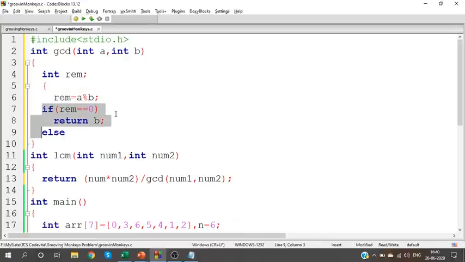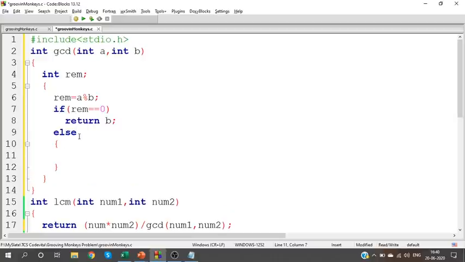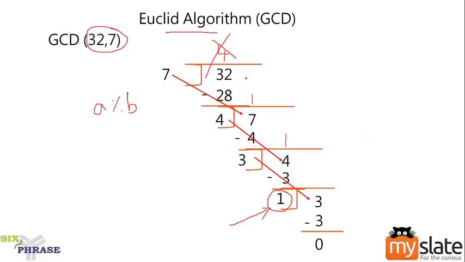So take the division process within a loop. If your remainder is not 0, we need to continue the division process. How should I continue it? See, initially this is A, this is B and 4 is the remainder. Next time, what becomes the dividend? A becomes the dividend, which means the B value is given to A. Can you see that?